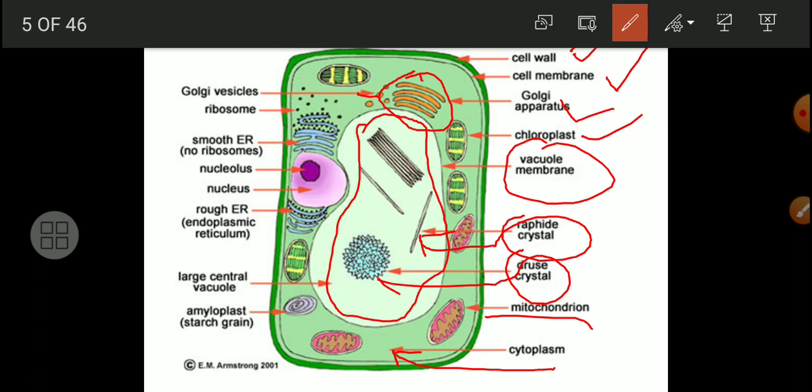Again, large central vacuole, already I have given you an idea. Then nucleus is there, isn't it? This nucleus shows a nuclear membrane and extension of the rough endoplasmic reticulum. Here we can find, and again smooth endoplasmic reticulum is here, isn't it? Chloroplast is the most important part of a plant cell in case of green plants. So this is the structure.